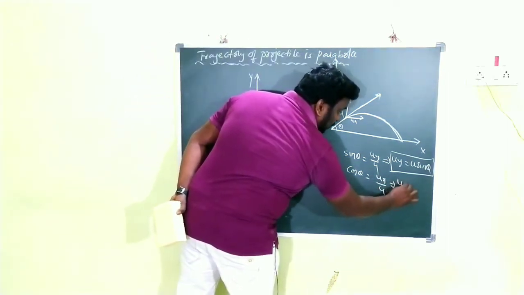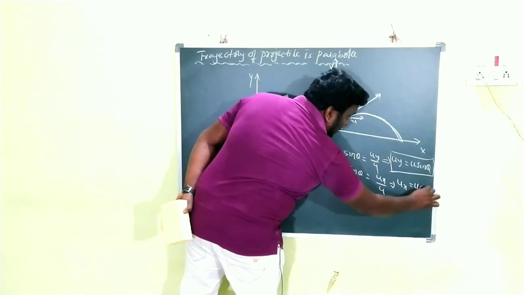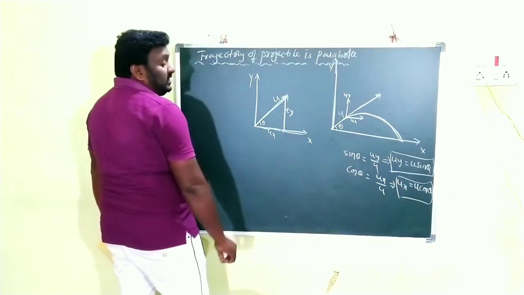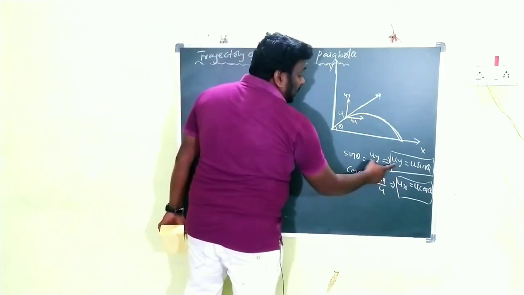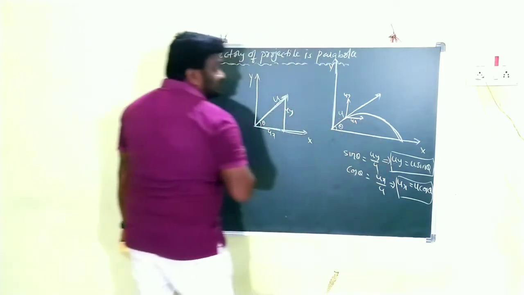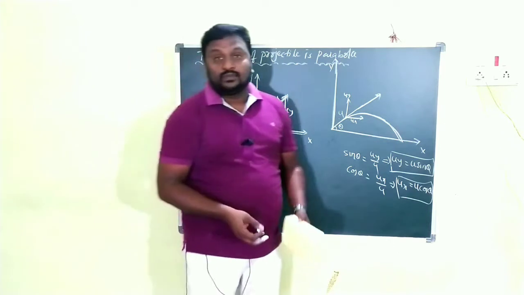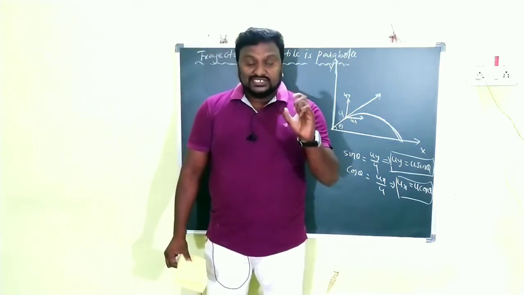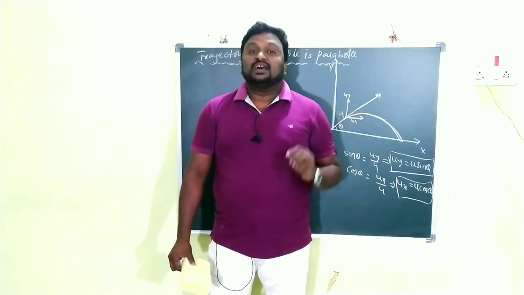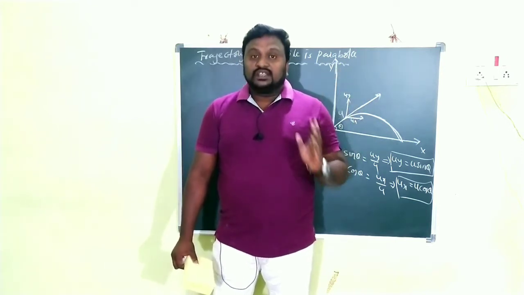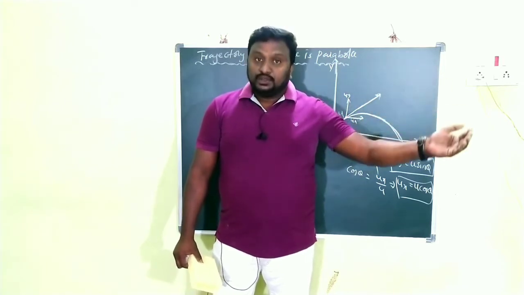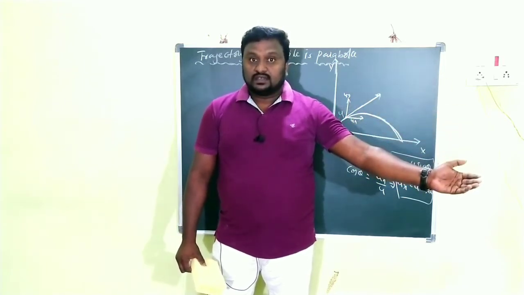That means ux is equal to u cos theta. In this way, children, we find the x component and y component of velocities. Got my point, children? At the point of projection, the body is projected into the air with initial velocity u. According to the resolution of vectors, the initial velocity is divided into two components. Clear?